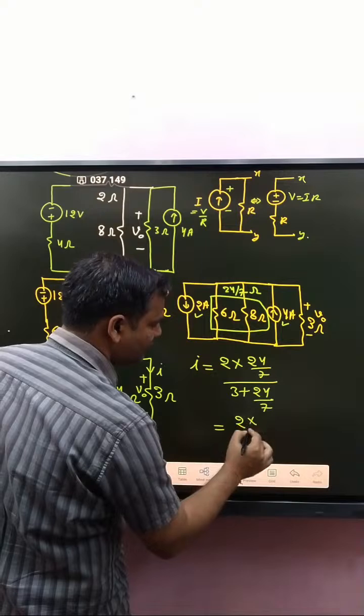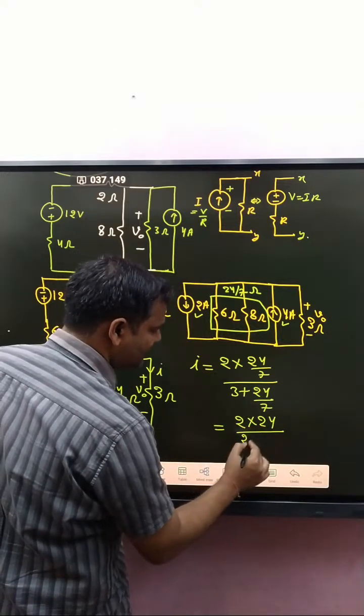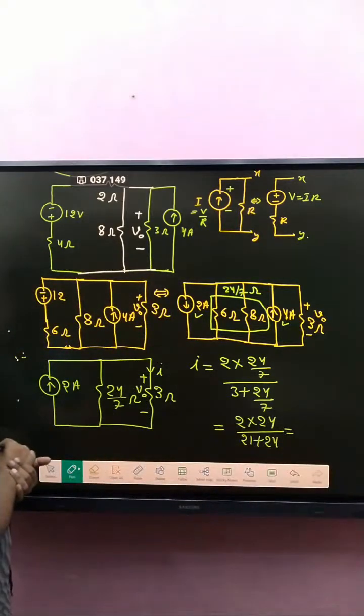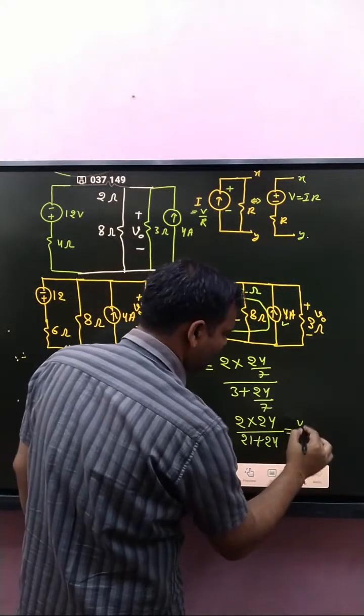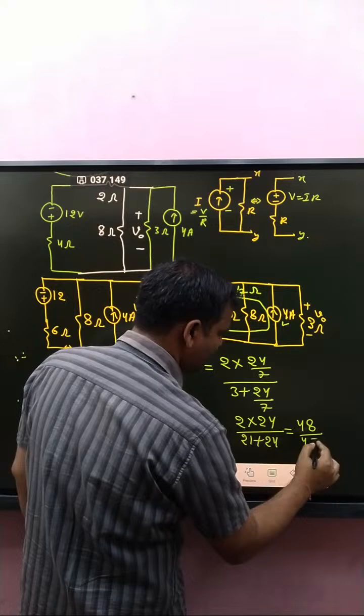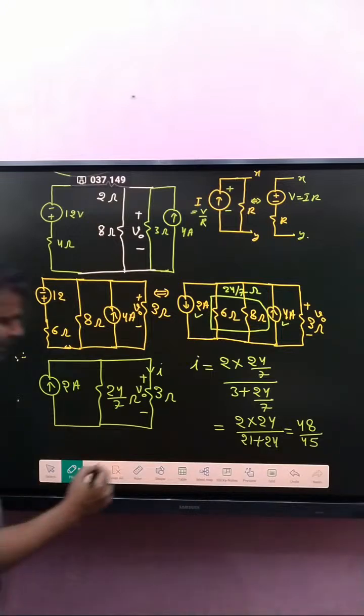So 2 into 24 divided by 21 plus 24. That is how much? 48 by 45. Okay.